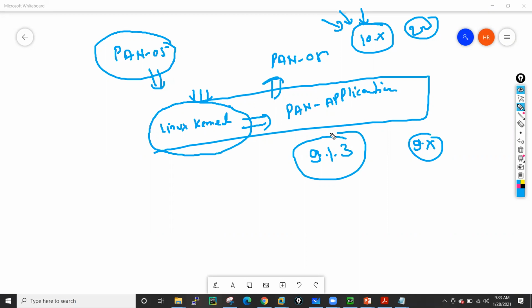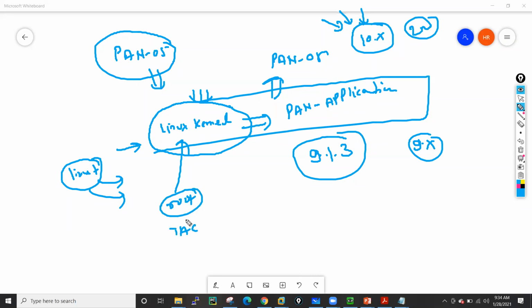Okay, now, Palo Alto uses the Linux kernel, so that's why Palo Alto also has support for Linux commands. If you want to work at the process level, if you are good with Linux commands, that will be great. Okay, but Palo Alto will not provide access to this Linux kernel to normal users. They only provide the root access, which is kernel level access, to the tech people only. You only have access to your PAN application. So whenever you log in as an admin, you get access to your PAN application.